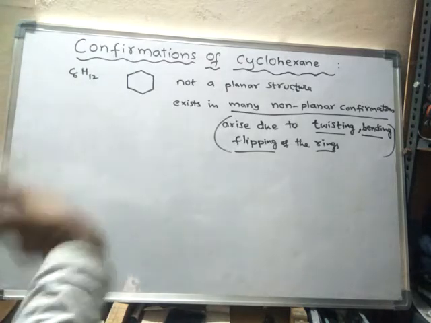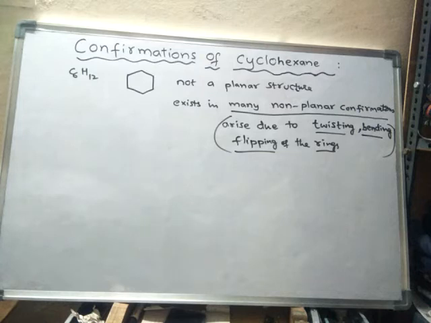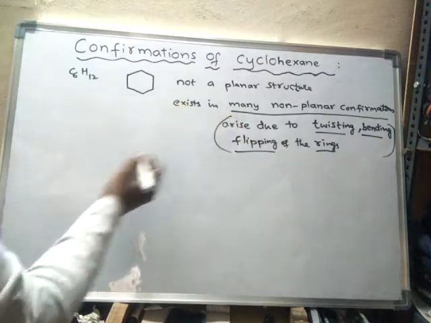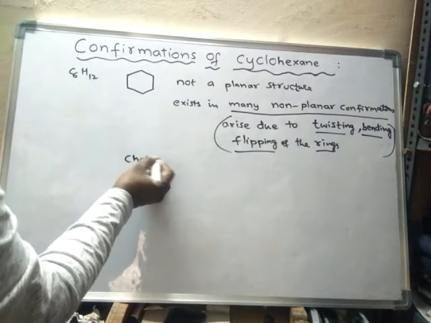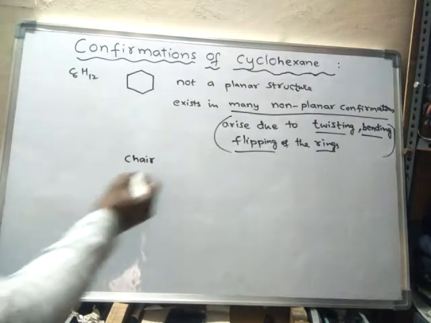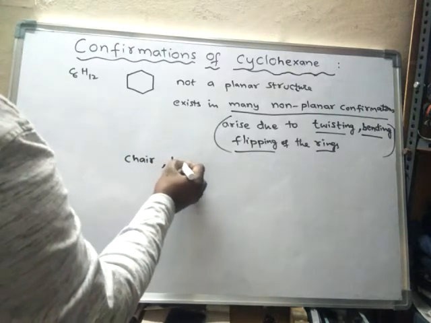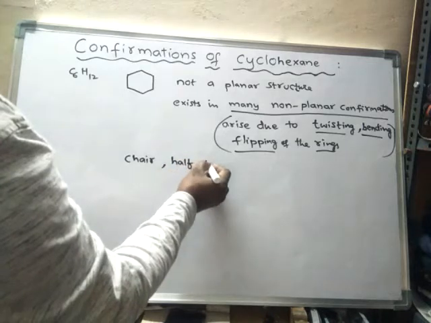Out of so many non-planar conformations, there are mainly four prominent or extreme conformations of cyclohexane. One is the chair form. Another one is the half chair form.